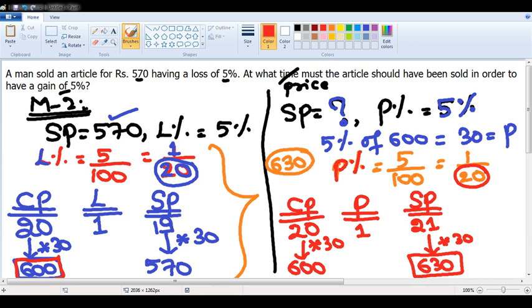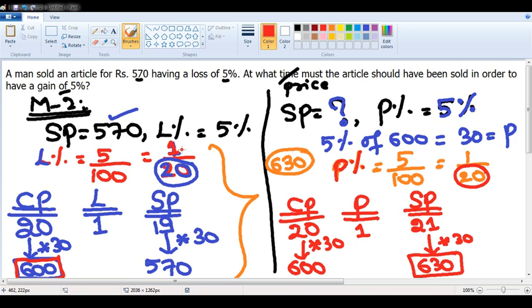Next question. Shiv Komal: Sir, why 20 into 30? Why 19 into 30? Now, this is a concept of ratio, sir. Proportionately, we are doing it. Shiv, this is for you. Just a minute, I will explain it for you.